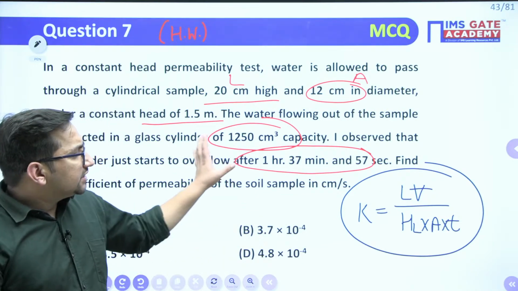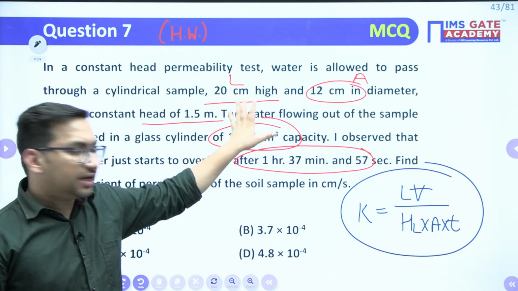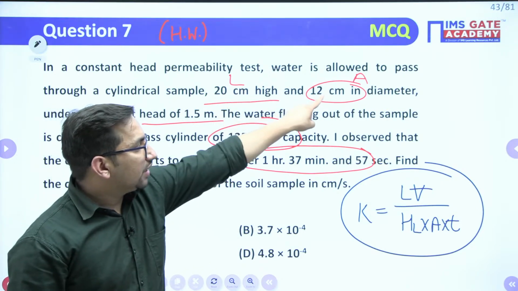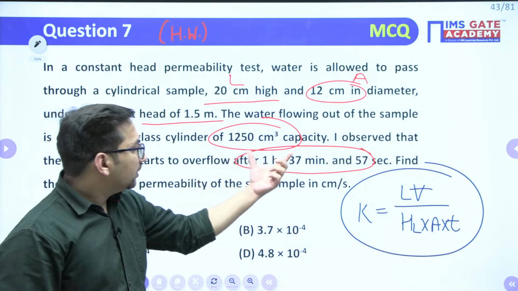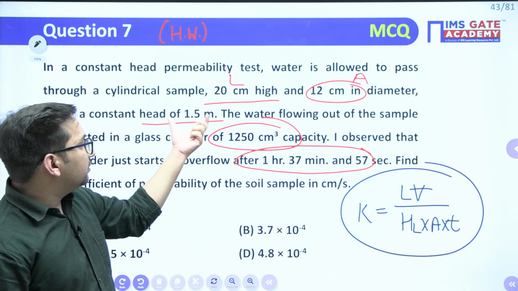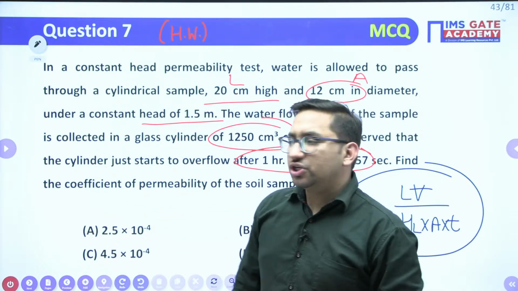right? So this type of question can be asked from your constant head permeability test. Clear? Just remember the formula. All the data are given. Length is given. Area you can calculate from the diameter, right? Volume is given to you. This particular time is given to you. Under this particular head, it means this will be the head loss, 1.5 meter. It is also known to you. So it is an easy question.